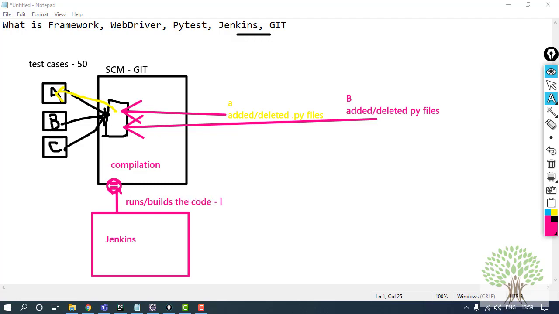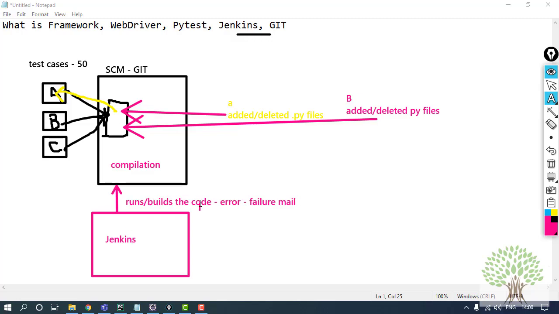If there is some error, then an error mail is sent to all the recipients who have the code inside the Git account. If there is no error, then the build is successful. And next time when Git has some changes, Jenkins will run the code again.